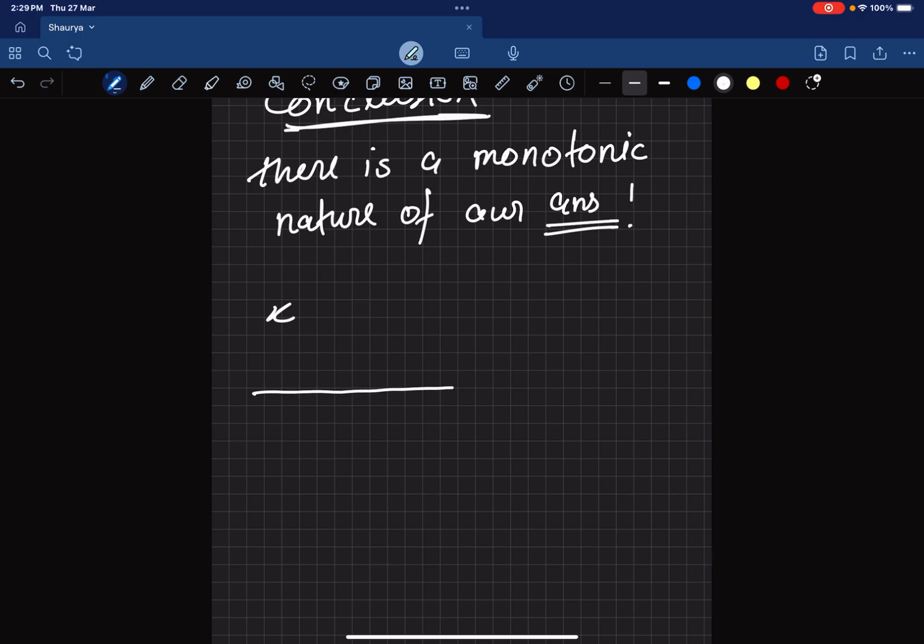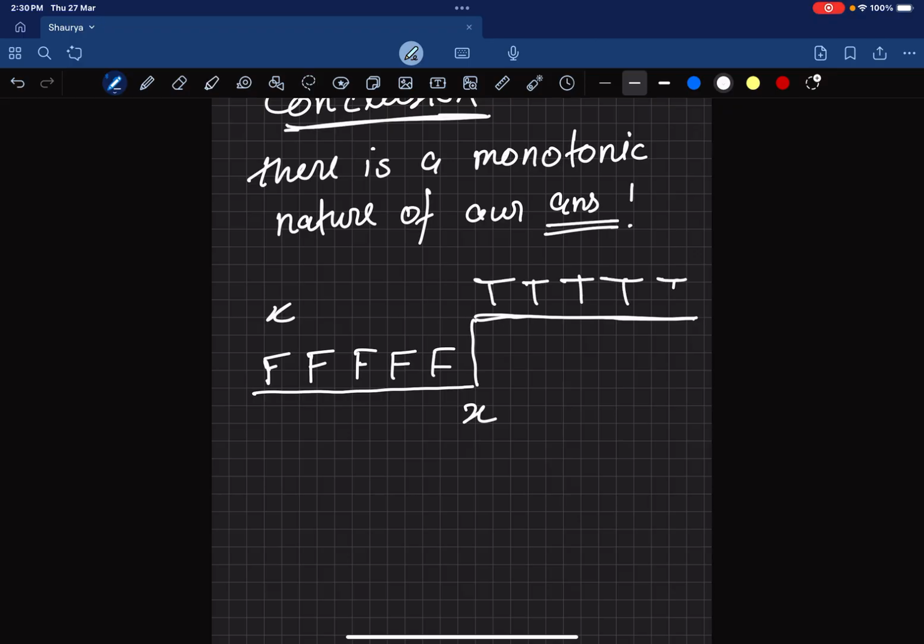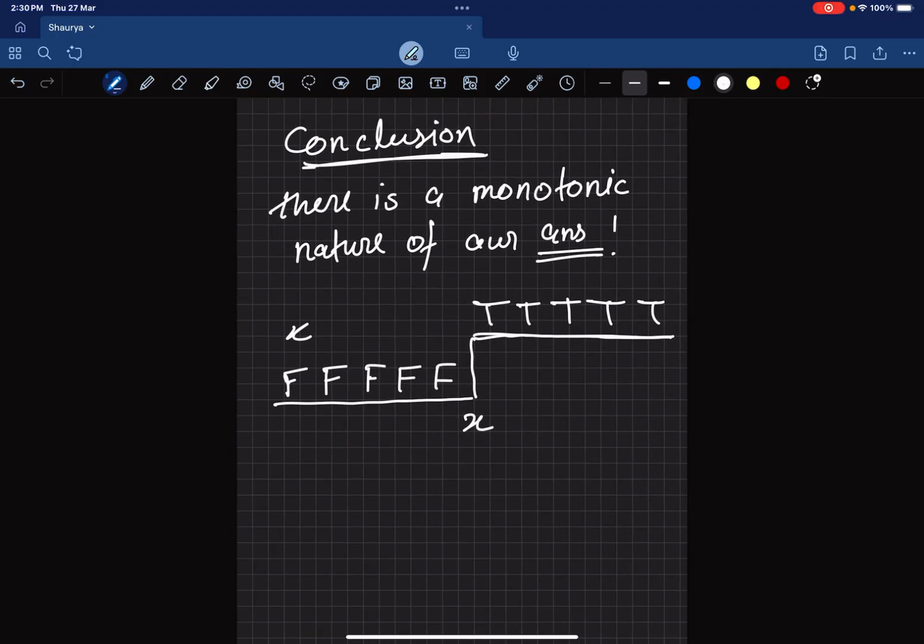But after a point, when it reaches x, if we increase the radius again and again, then it will be able to feed, right? So here it is false, false, false, false. That means the raccoons are not able to feed. And after this point x, all the raccoons will be able to feed, right?